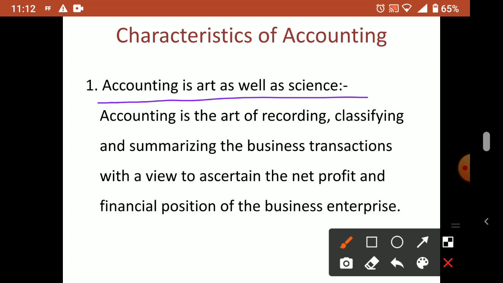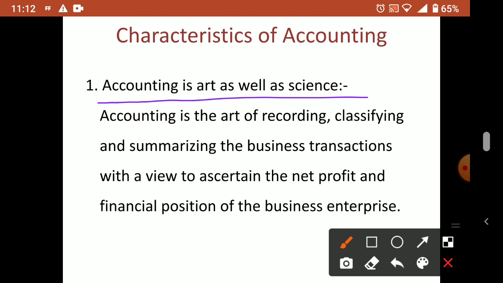But why is it a science? Science means an organized body of knowledge based on some principles. Whatever science theories you studied are all based on some principles. So the accounting practices we are going to study are also based on some principles. That is why accounting is also considered a science, and an art also.